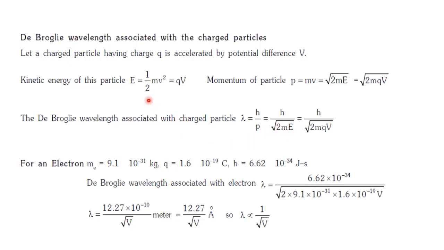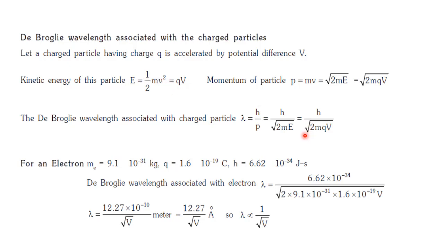If you want to express this kinetic energy in terms of potential, let us say that a charged particle is accelerated by a potential difference of V, and the charge of that particle is q. Then we can write that the kinetic energy, half mv square, is also equal to qV, because this is the amount of energy given by the potential, which the particle undergoes as kinetic energy of half mv square.